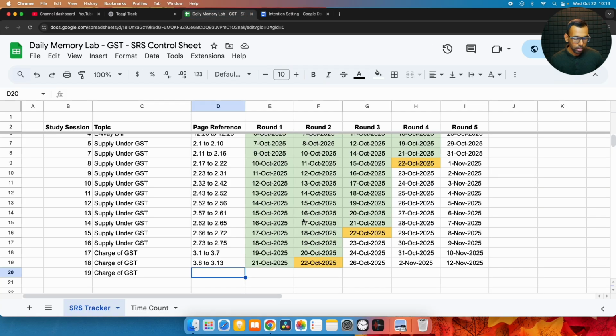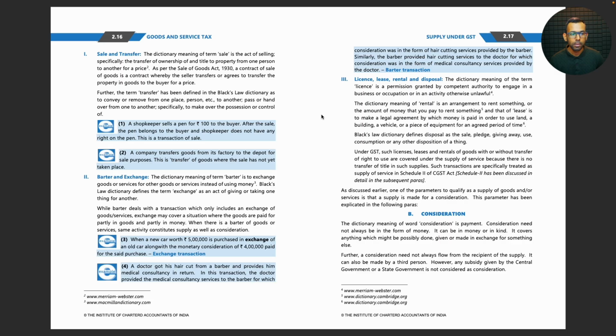Okay, on that note, let me go to page number 2.17. License, lease, rental and disposal. The dictionary meaning of the term license is a permission granted by competent authority to engage in a business or occupation or in an activity otherwise unlawful.